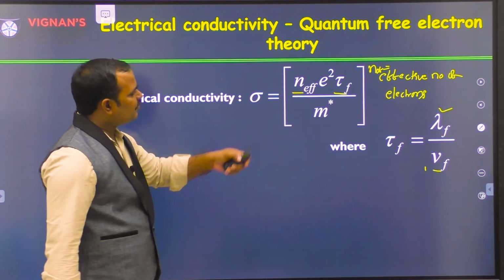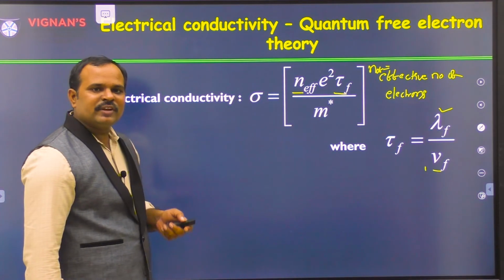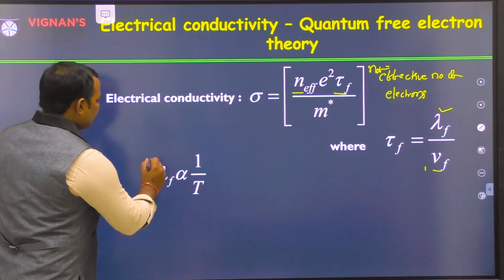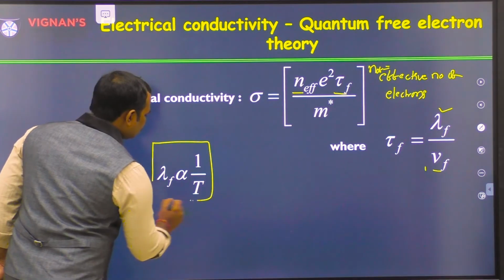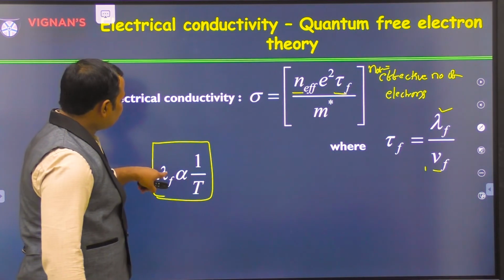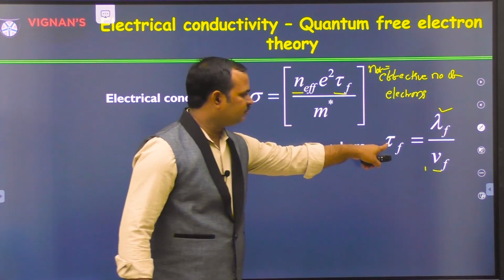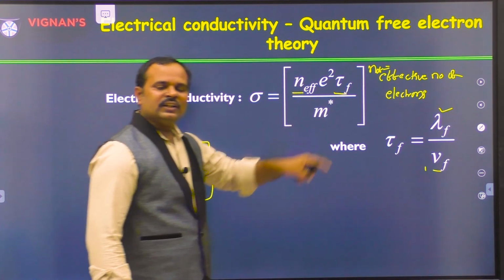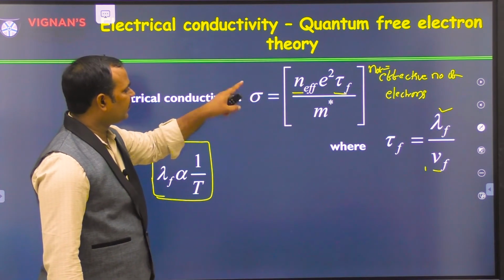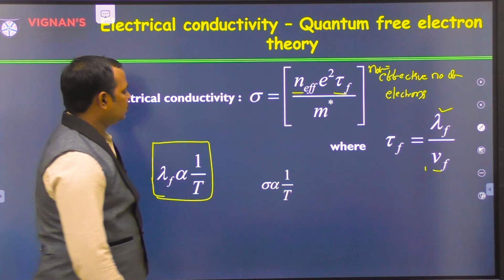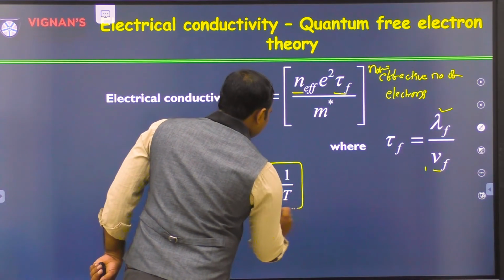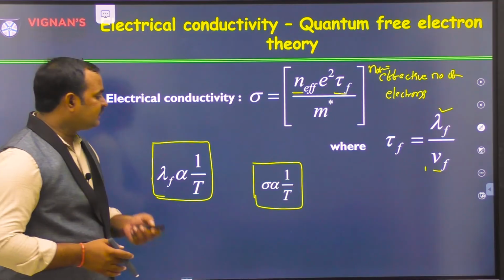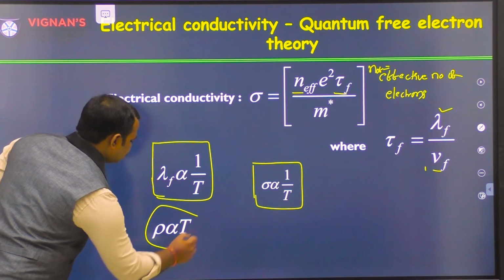Now if you see here, lambda F, the mean free path, is actually a temperature dependent term. The mean free path is inversely proportional to temperature. Now if we substitute this mean free path into tau F, and tau F into the electrical conductivity, then we get that the electrical conductivity is inversely proportional to temperature. Then obviously the resistivity is directly proportional to temperature.